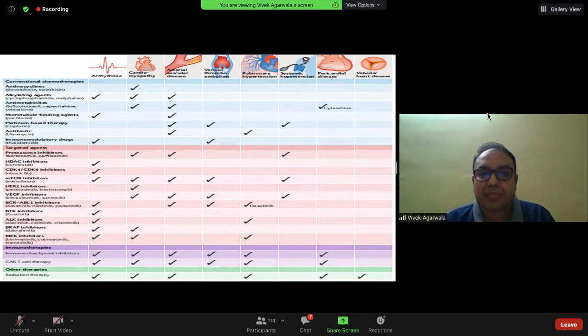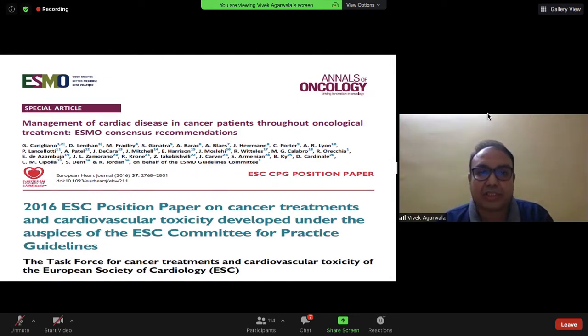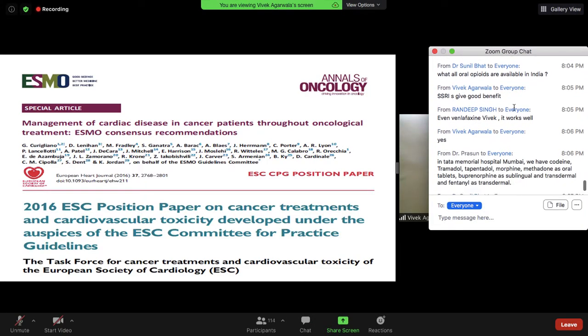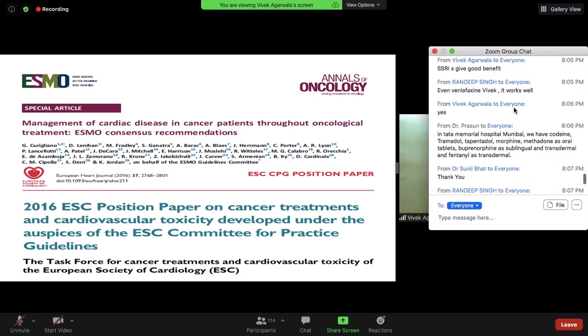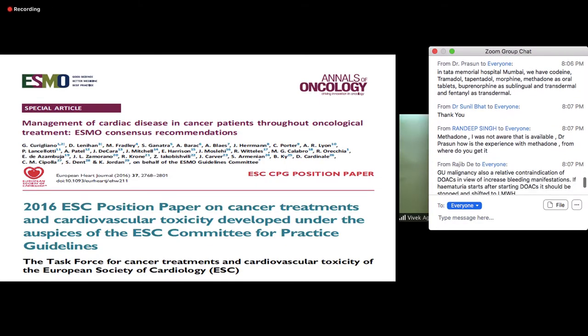So straight away, before going to the discussion, these are the two documents that I'll keep as a reference for all the recommendations I've made here, and I forwarded all of these to our panelists. Maybe Kashish can share these in the chat box too for everybody's reference. I'd also request Dr. Randeep to remind me of time, once when 20 minutes are left and once when 10 minutes are left, so that I can keep track of time.